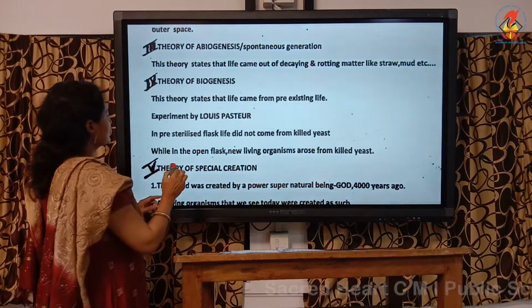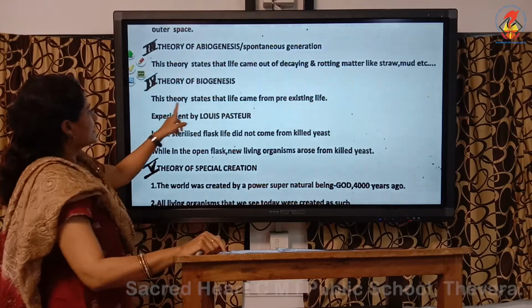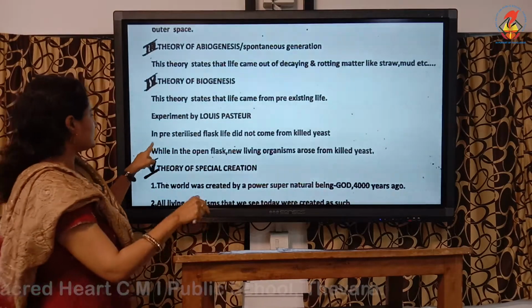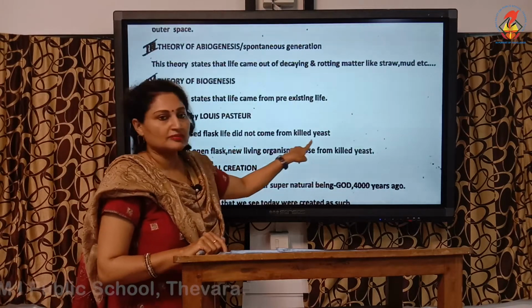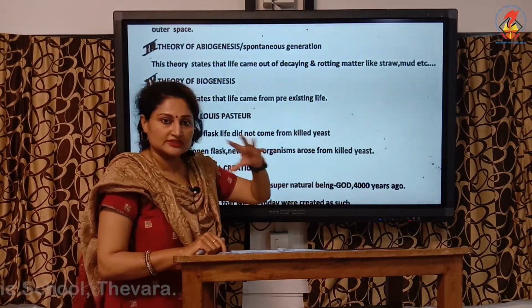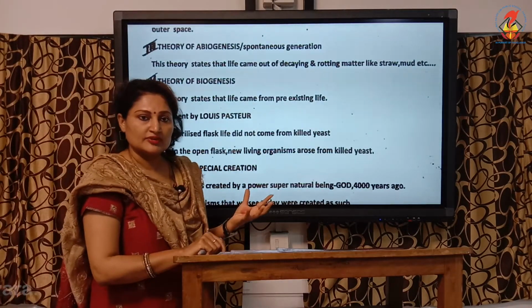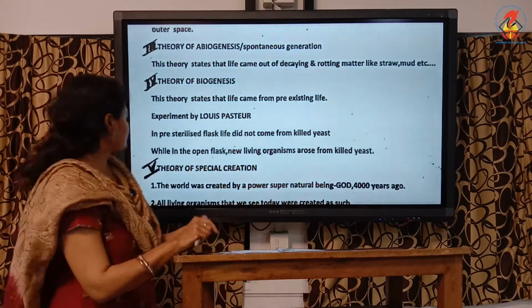So the theory is like this. It states that life came from pre-existing life, and the experiment in brief: in the pre-sterilized flask, life did not come from the killed yeast. So in the first flask, which was sterile, life did not originate, while in the open flask, which was unsterilized, life originated from the killed yeast.